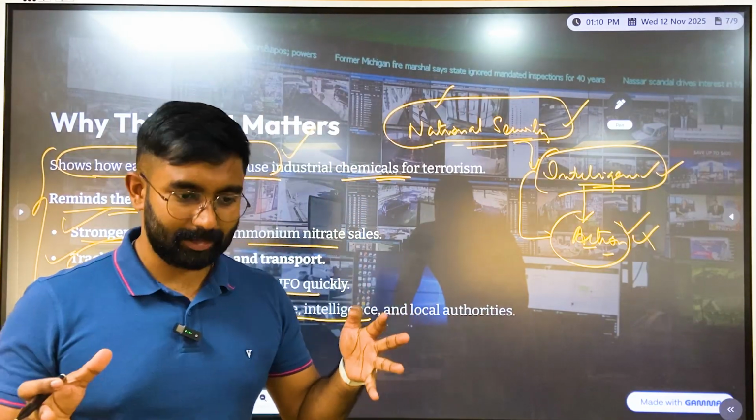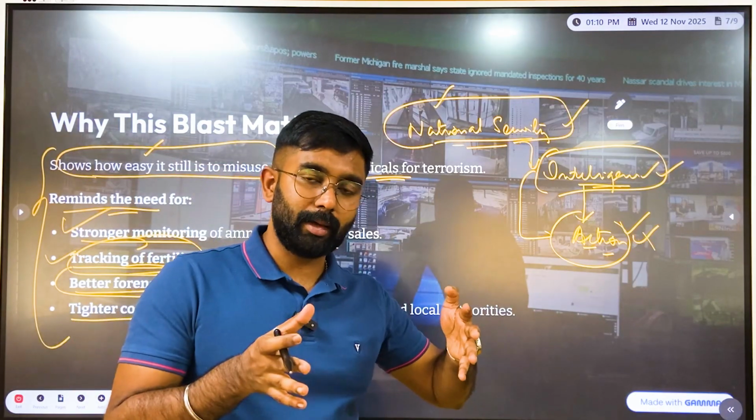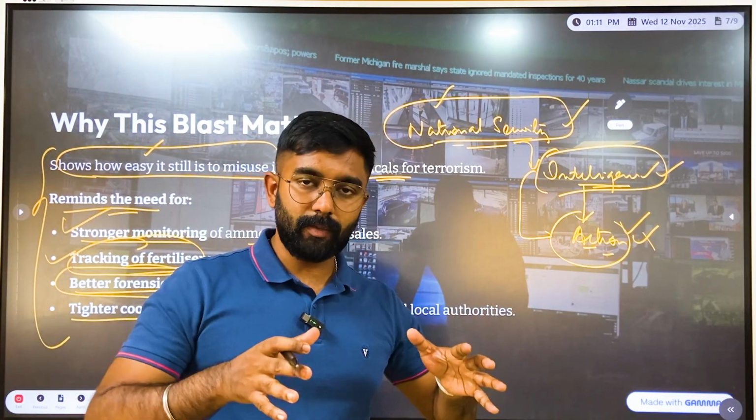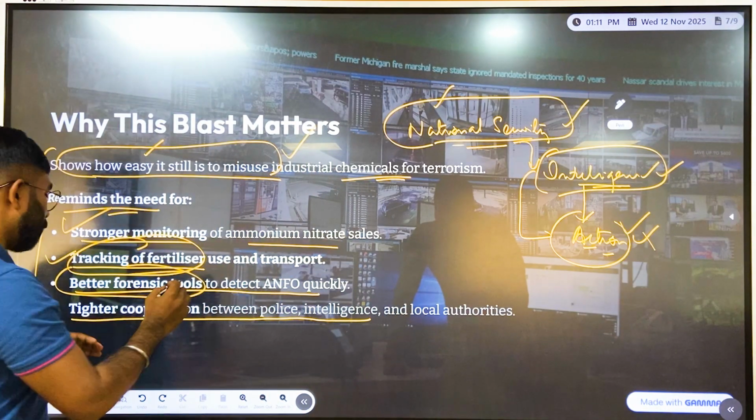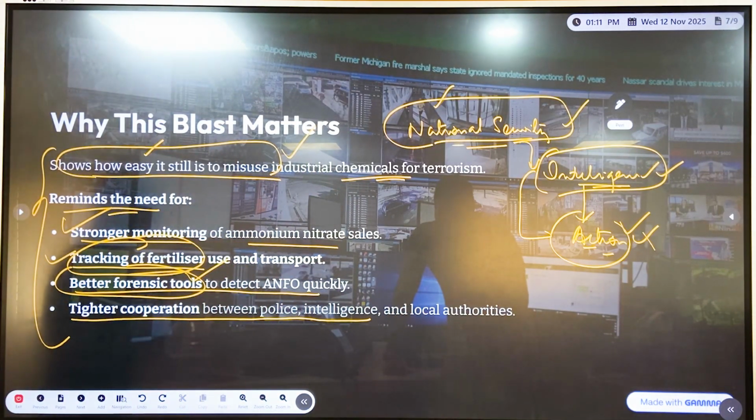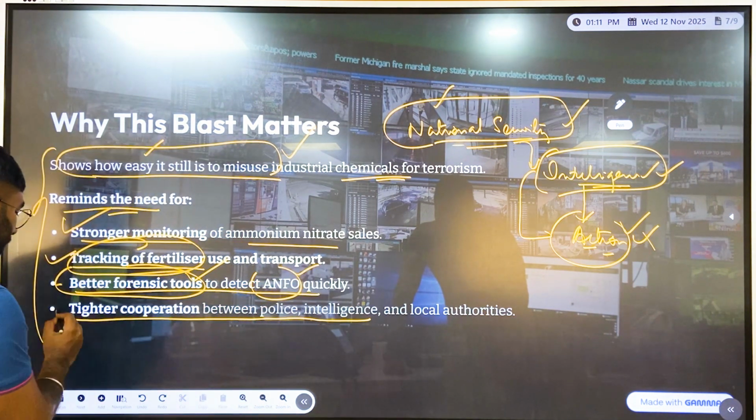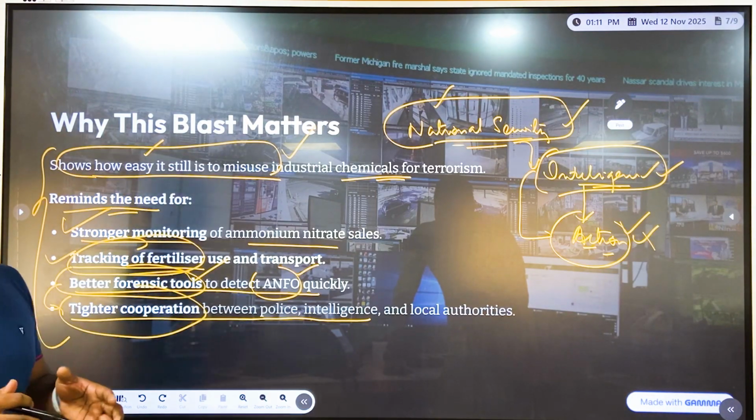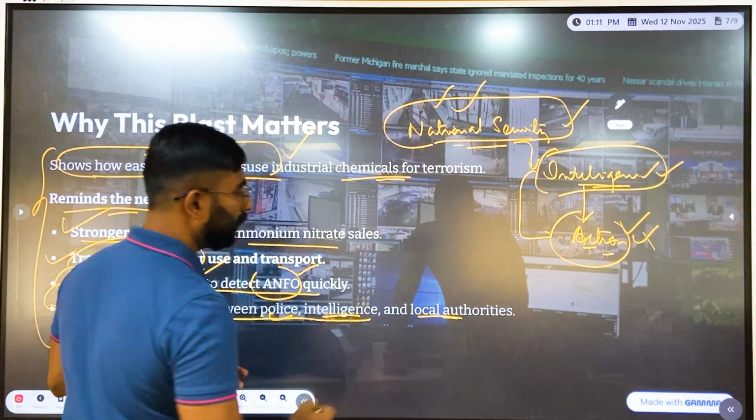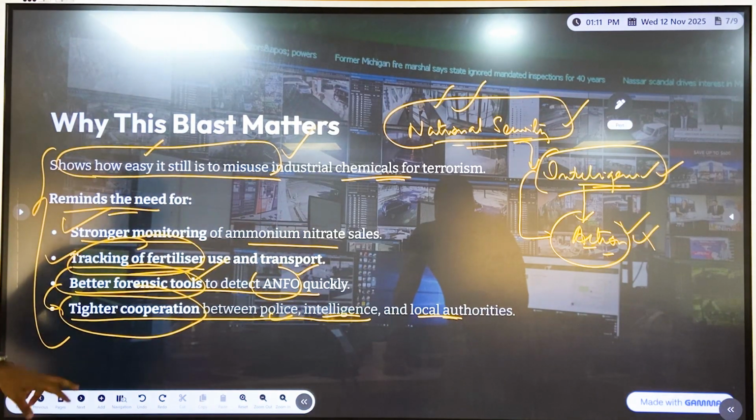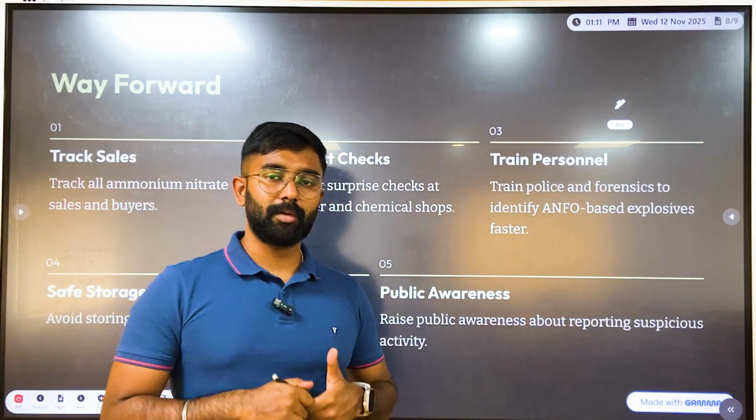Let's say areas that are generally crowded, or where the inflow of people on a particular event is expected to be very high. Those are the vulnerable areas where better forensic tools must be in place, so that they can detect ANFO very quickly. And last is tighter cooperation between the forces, talking about all the agencies, be it police, intelligence and even the local authorities. So this not just talks about the terrorist attack, but also the country's deficiency as well,